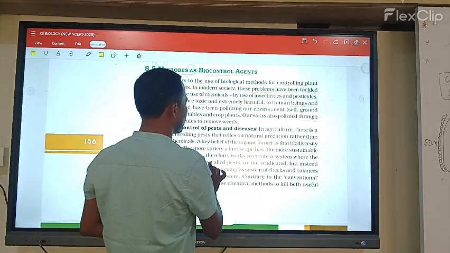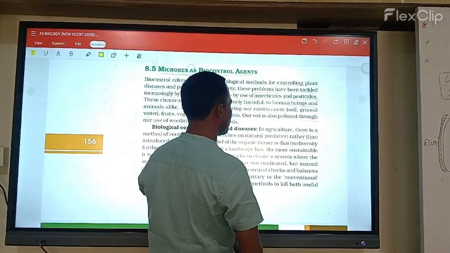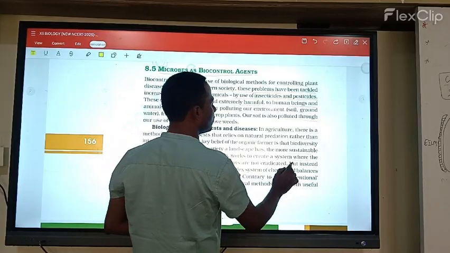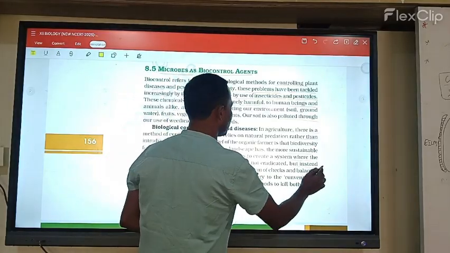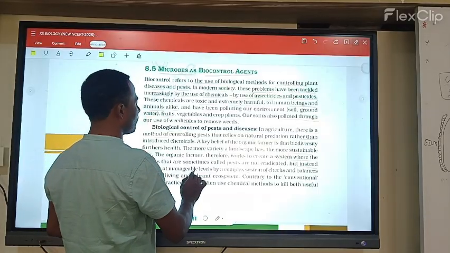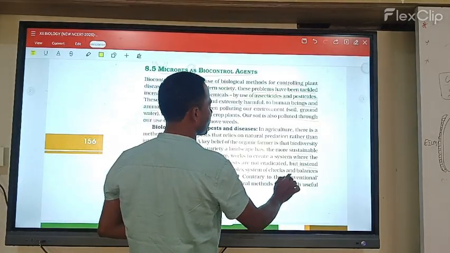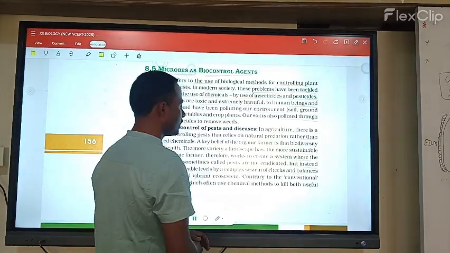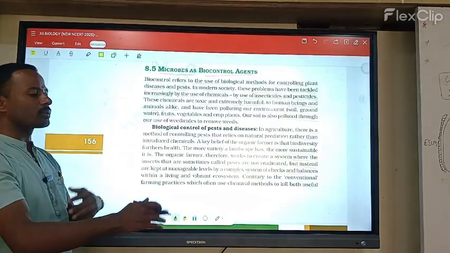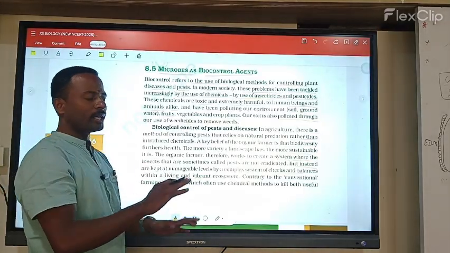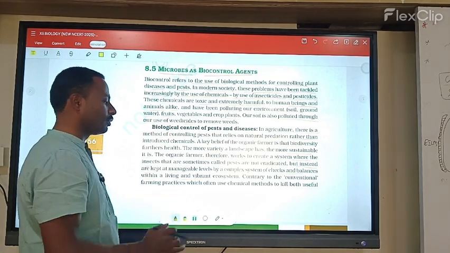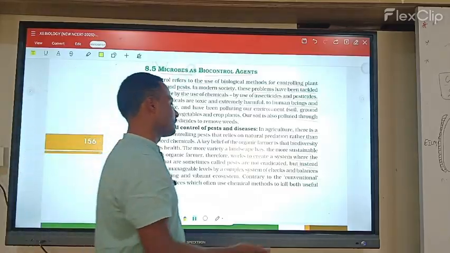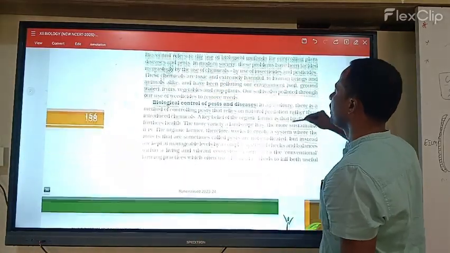Organic farmers work to create a system where the insects sometimes called pests are not eradicated, but instead are kept at tolerable levels, in a complex system of checks and balances within a living and vibrant ecosystem. When we use different types of crops and change them every time, the number of pests is managed, and some diseases are also controlled with the help of the ecosystem.